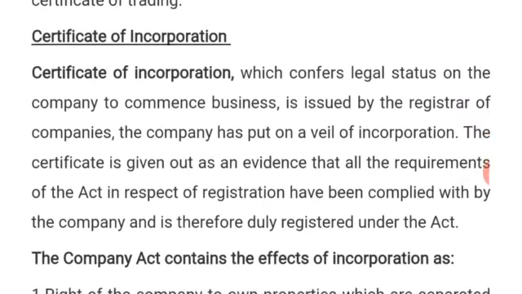So it's issued by the registrar of companies. The company has put on a veil of incorporation. What do you mean by veil of incorporation? It means that anything that a company does, the members of the company are not going to be punished for it.